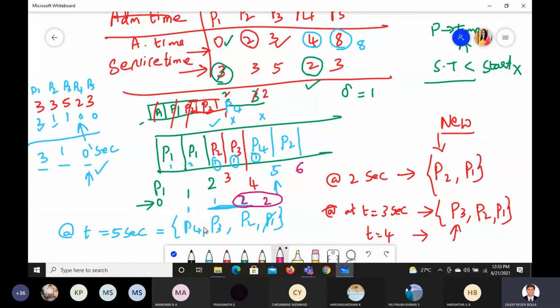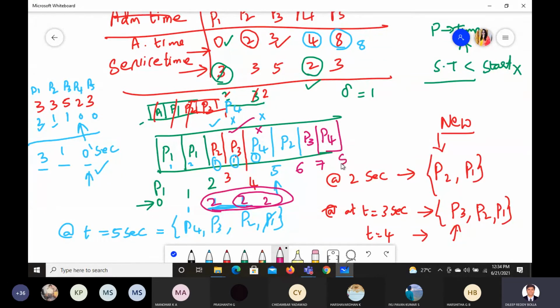Now 1, 1: P4 and P3. Out of these P4 and P3, which one is latest? P4 is not having a chance. So P3 will pick up and P3 will come here. Now at 7 you check. At 7 again, this has 2, this has 2. So P3 will also go to 2. All these 3 are 2 now. They are ruled out. The only option is P4. So P4 will pick up by default. Are you understanding it?